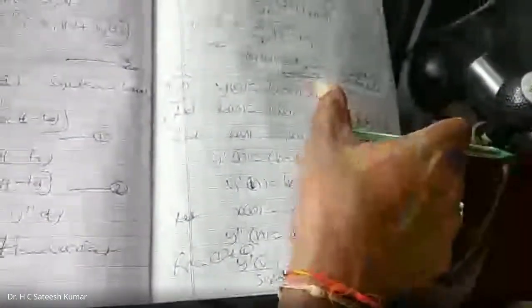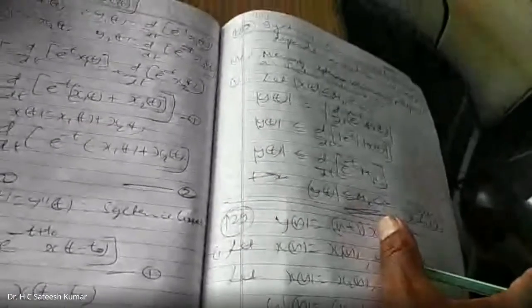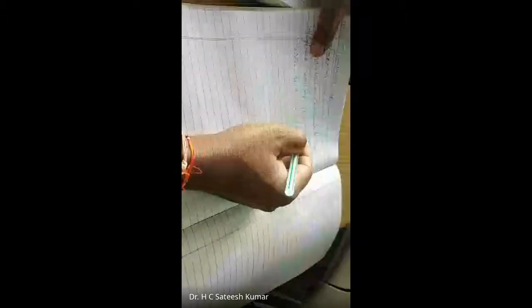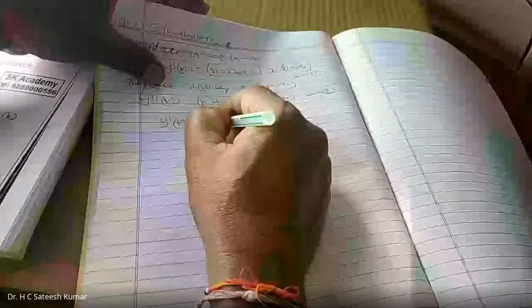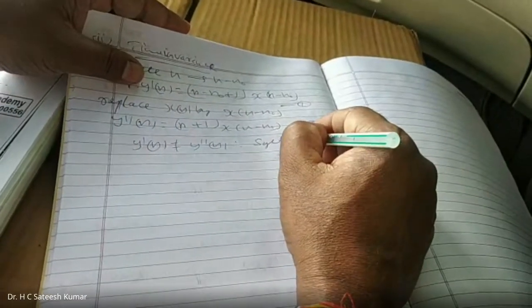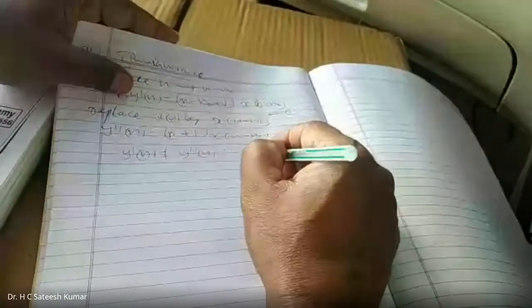This problem, n plus 1 into x of n. Now replace x of n by x of n minus n naught. Only x of n is replaced by x of n minus n naught, not the n plus 1. Right? All this is equation number 2. So y dash of n is not equal to y double dash of n. Therefore, system is time variant.